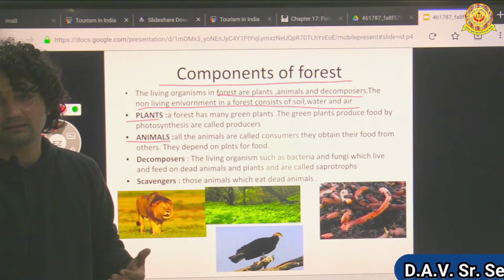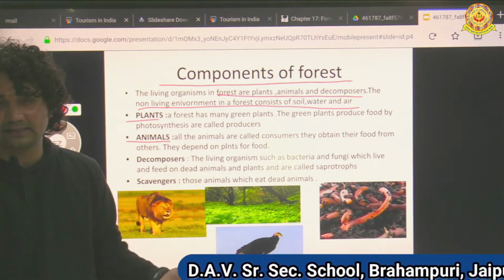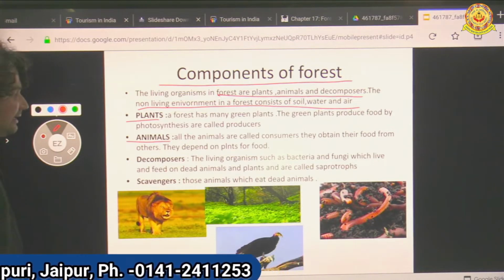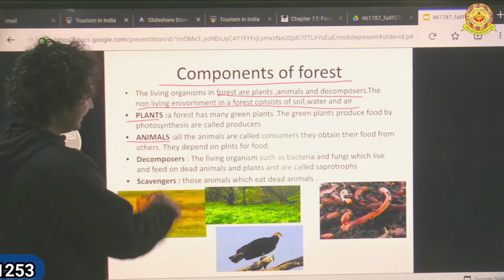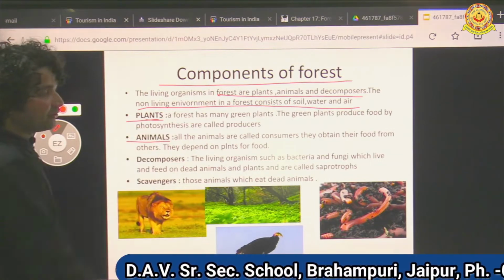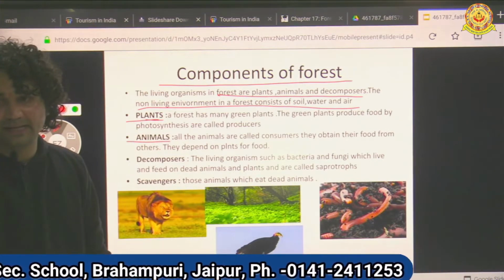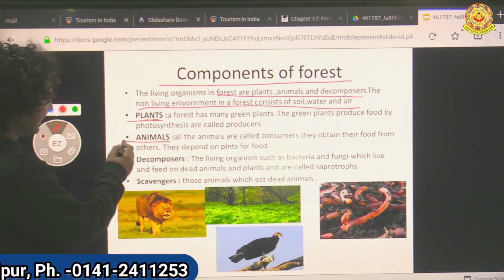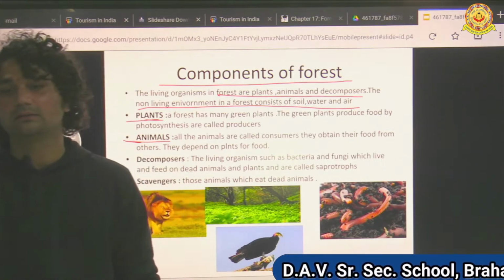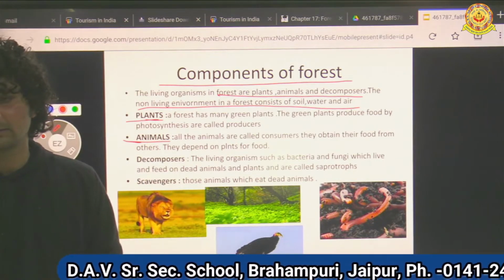And what do those animals eat? They eat grass. So directly or indirectly we depend on plants. Plants are autotrophs, who make their own food, and animals are heterotrophs, who depend on others.